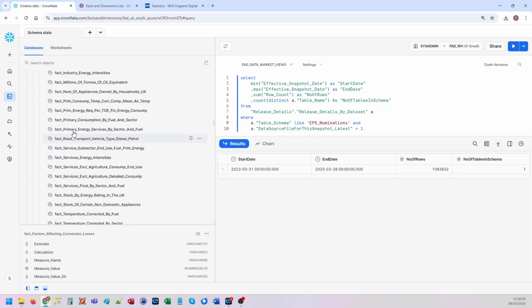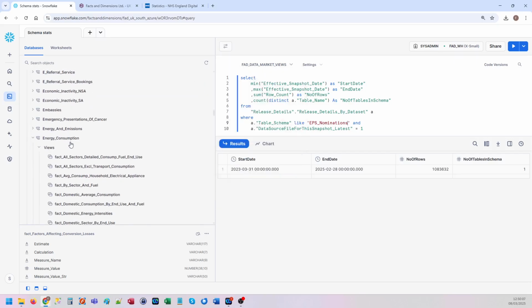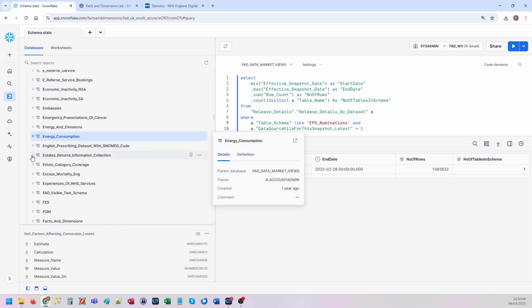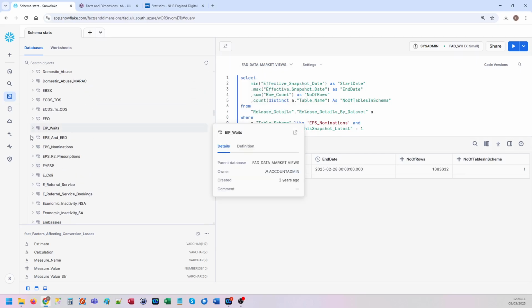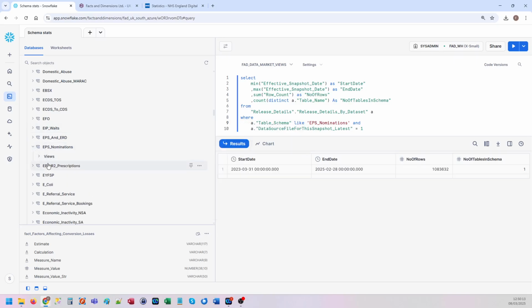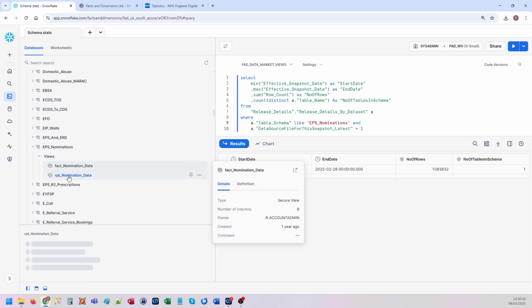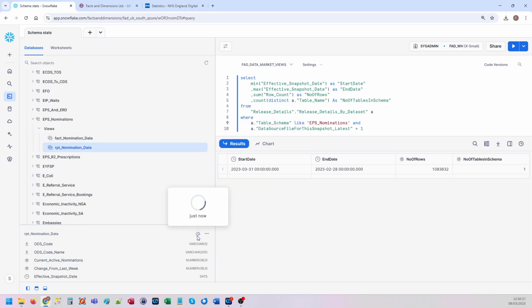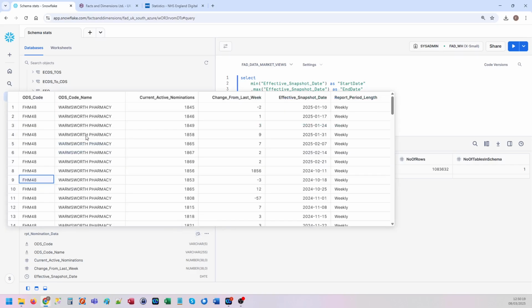EPS. Where is it? Here we are. There you go. You've got the pharmacy and current active nominations and the change. So that comes out every week.